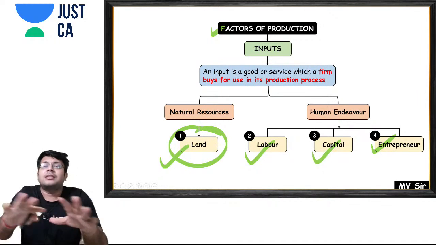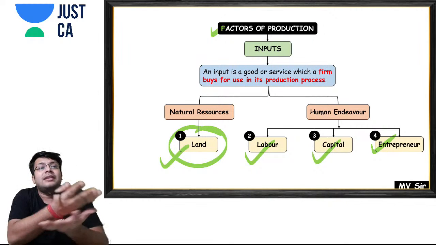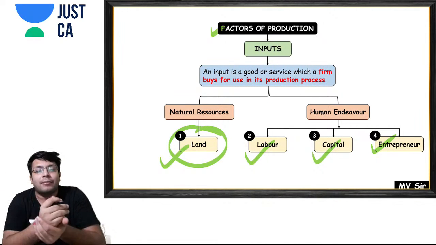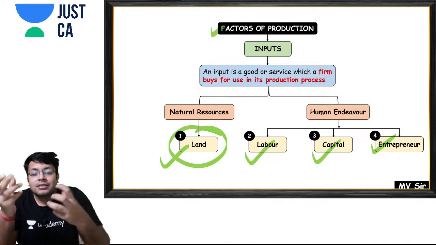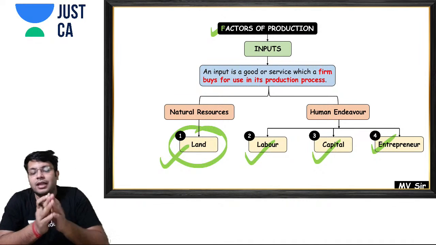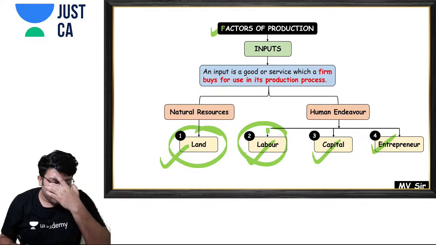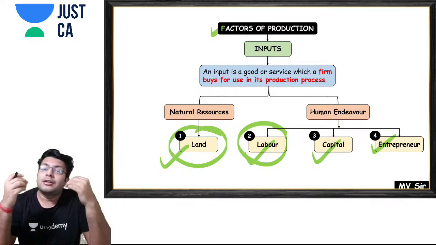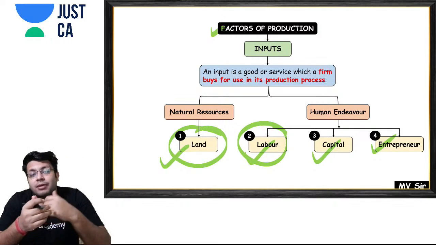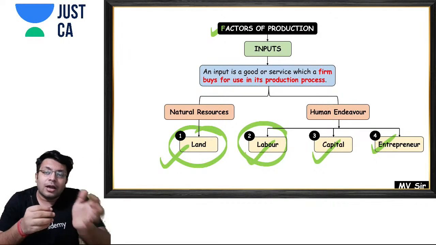Land doesn't just mean the normal land. Land also means all the natural resources that you get from the environment. So even air, sunlight, and water come under land. Then comes labor. What is labor? The human effort, you need laborers for working for you. So labor would come under that.